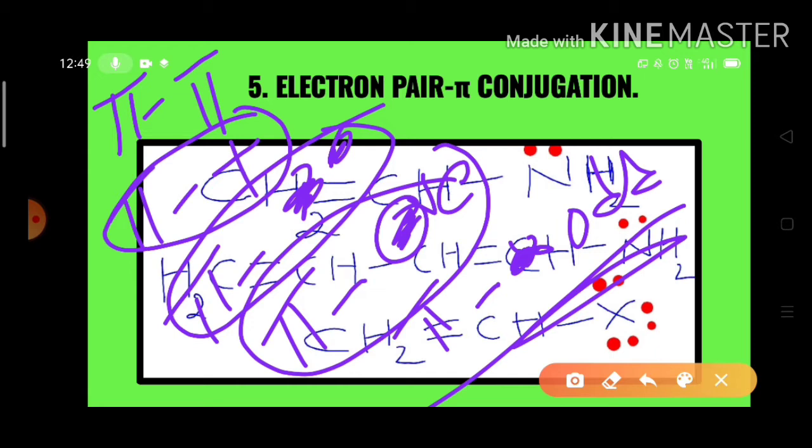So separation of a multiple bond with another multiple bond, or a lone electron pair, or a single electron, or a positive charge or a negative charge, by one single sigma bond is known as conjugation. This is very important.